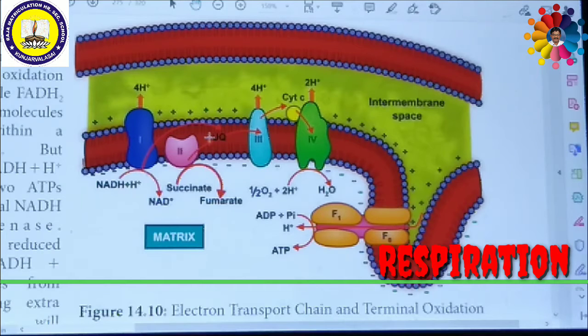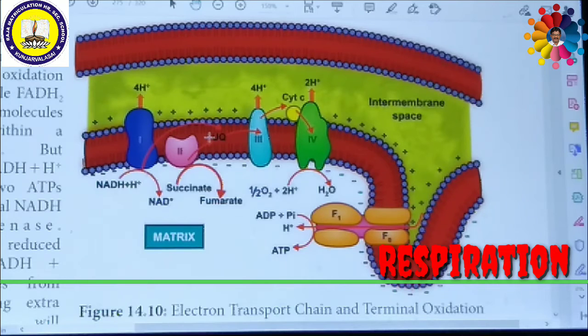Now, how does this electron transport chain take place by transporting these materials to the various electron transporters? Complex 1 consists of a flavoprotein, FMN, and is associated with a non-heme iron sulfur protein, FeS. This complex is responsible for passing electrons and protons from mitochondrial NADH to ubiquinone. So this is the first step. Then it will enter the second complex.